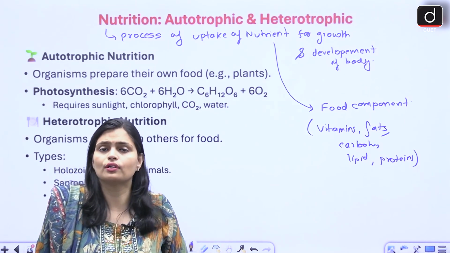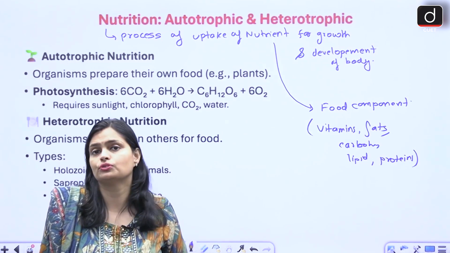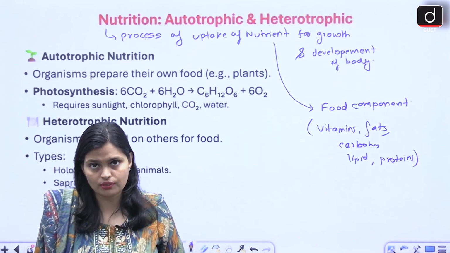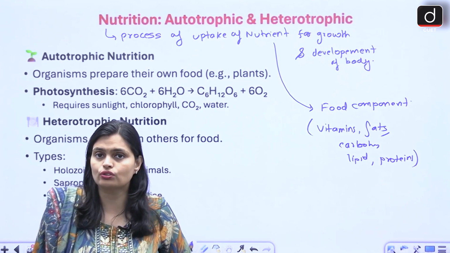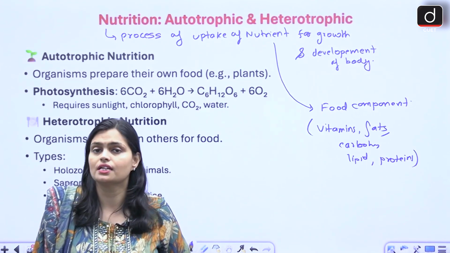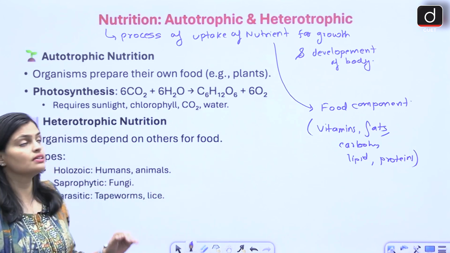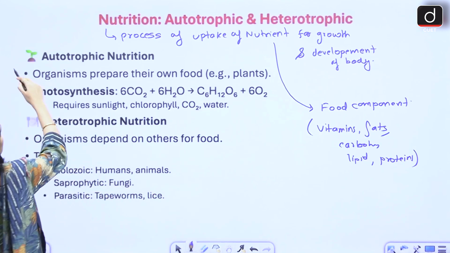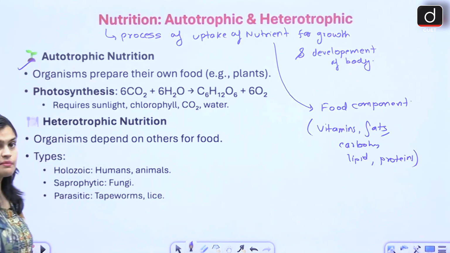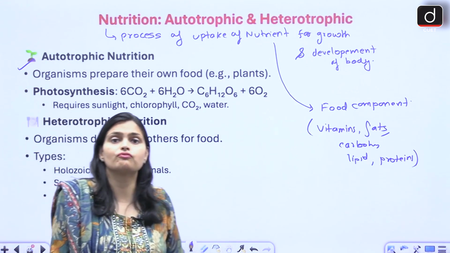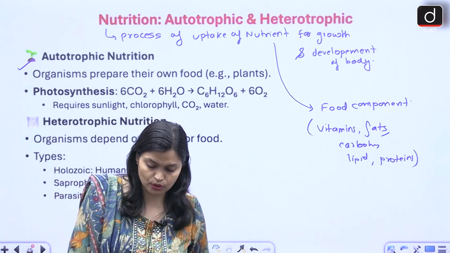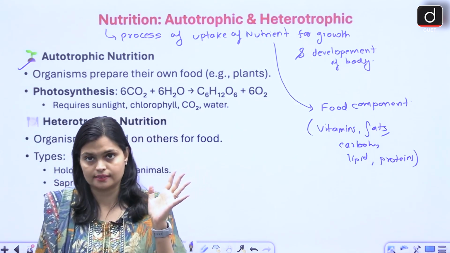Now depending upon the organism, we have two major categories of nutrition. One is autotrophic mode of nutrition, another one is heterotrophic mode of nutrition. Organisms like plants prepare their food by themselves with the help of photosynthesis, right?